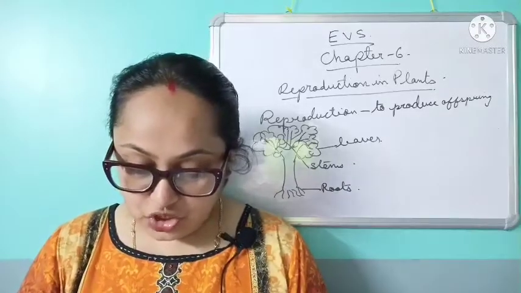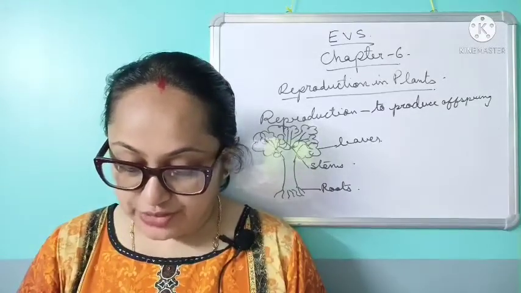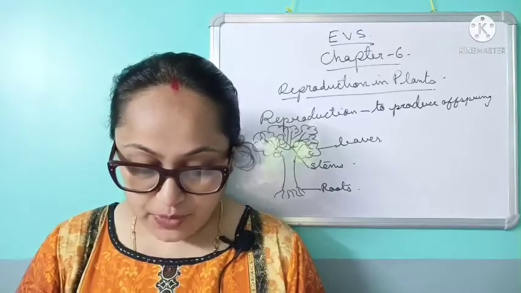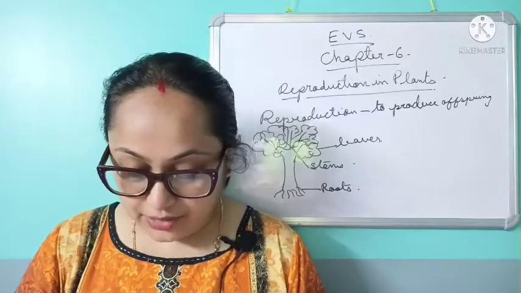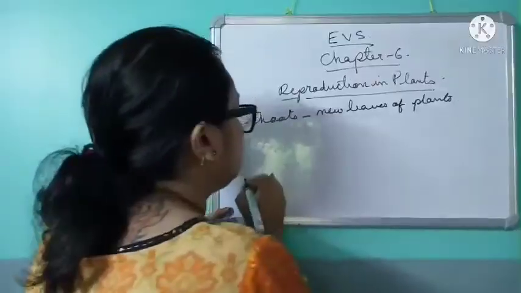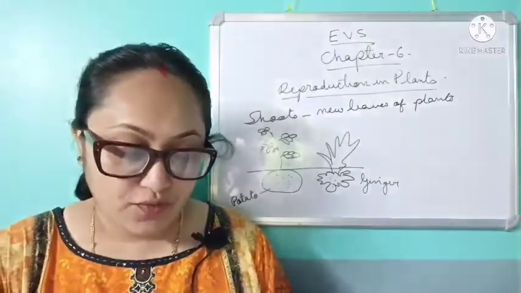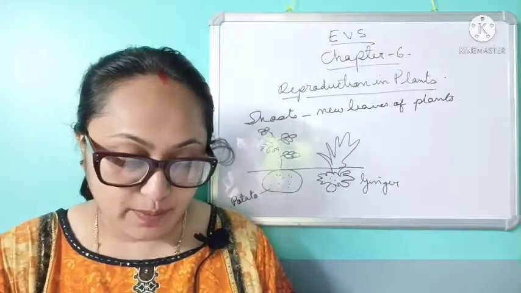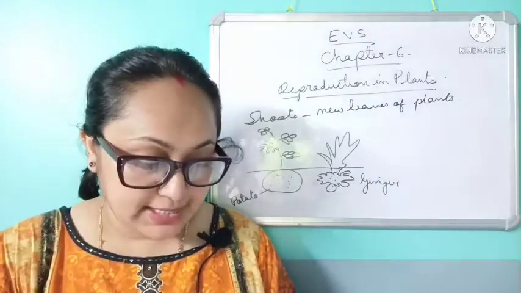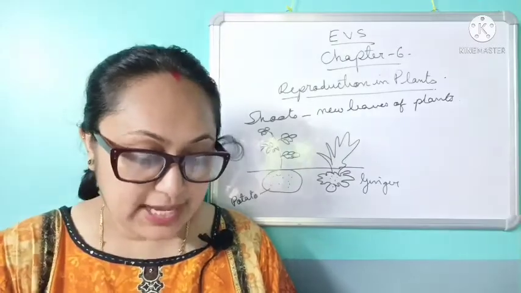You may have seen shoots emerging from potatoes or ginger stored in your kitchen. Potato and ginger are underground stems. Take a potato and observe it carefully. You will find that it has several small buds on it. We call them eyes. New plants grow from these buds.